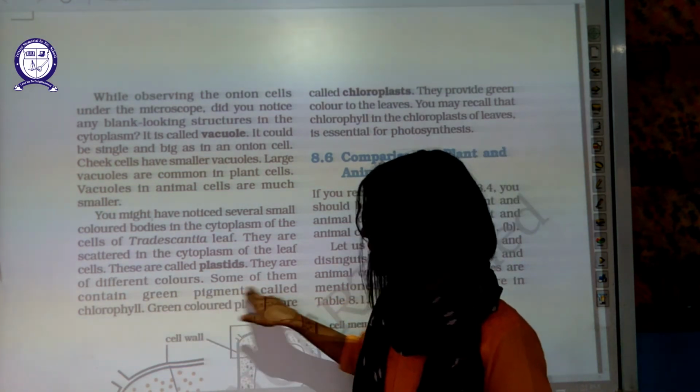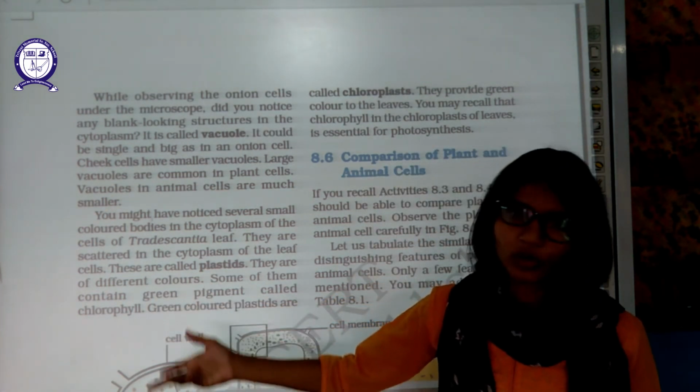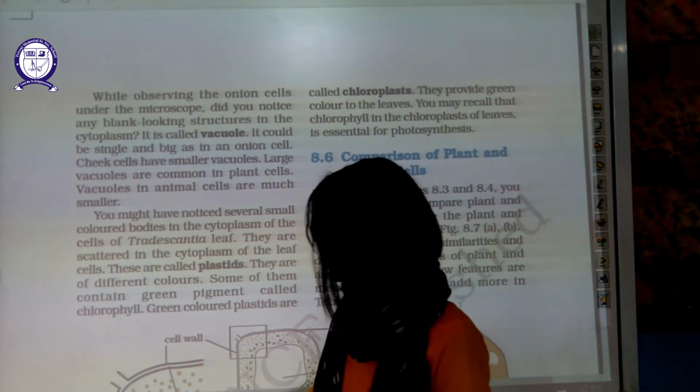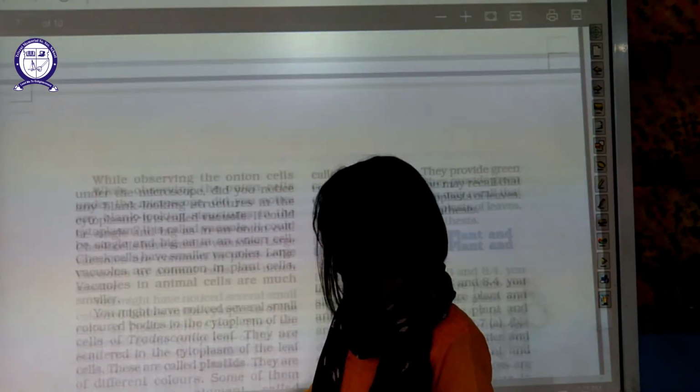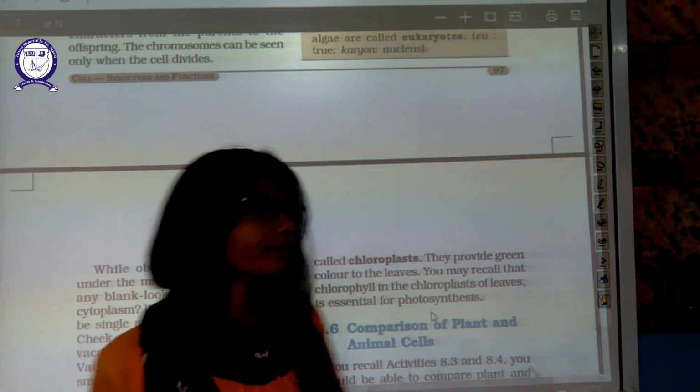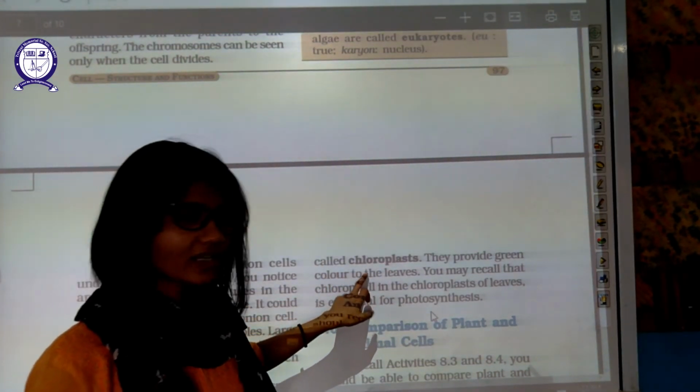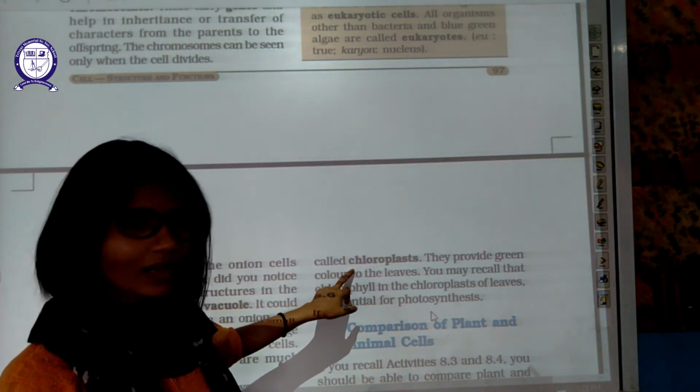Now some of them contain green pigment. We know that green pigment is nothing but chlorophyll. Green-colored plastids are known as chloroplasts. Chloro basically means green.